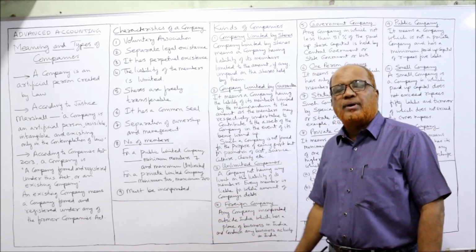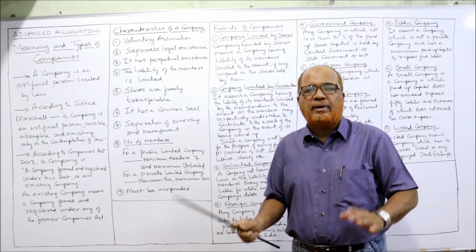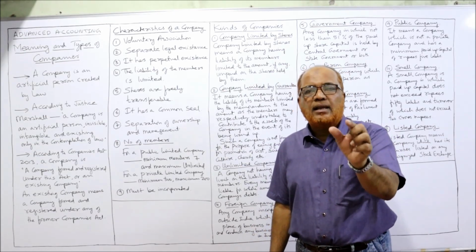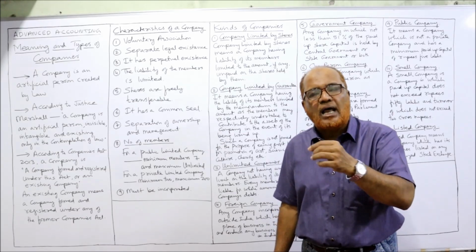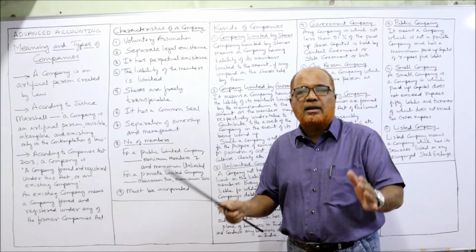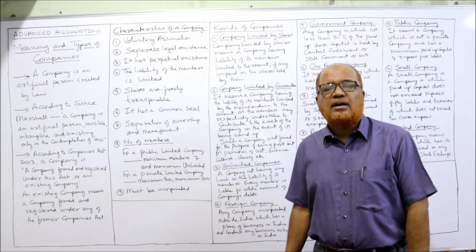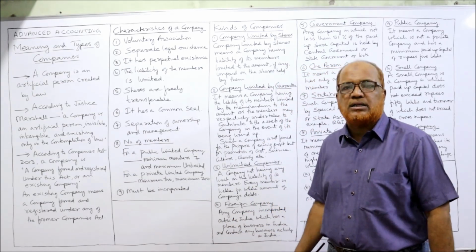Next one is number of members. For number of members, we have to see whether it is a private company or a public company. If it is a public limited company, the minimum number of members is 7, and the maximum is unlimited. There is no limit on the maximum number of members in a public limited company. But in a private limited company, the minimum number of members is 2 and the maximum is 200.